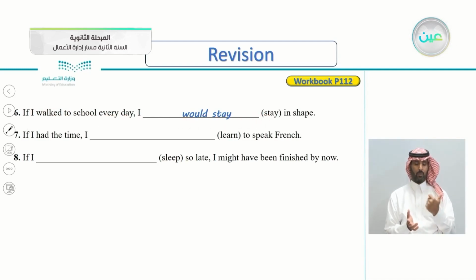Number 7, if I had the time, I and the verb learn to speak French. If I had the time, this is also present hypothetical. So, yes, it's the same one. I would learn to speak French, or you can also answer with might, because I'm not sure that I would learn to speak French, maybe another language. If I had the time, I would or I might learn to speak French.